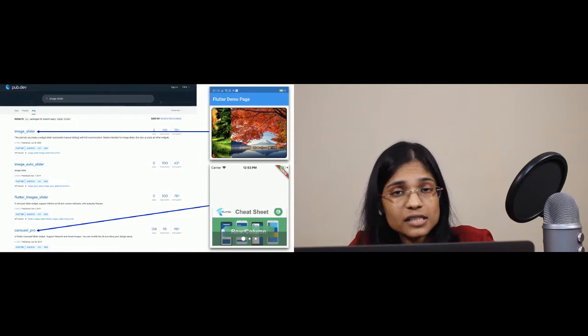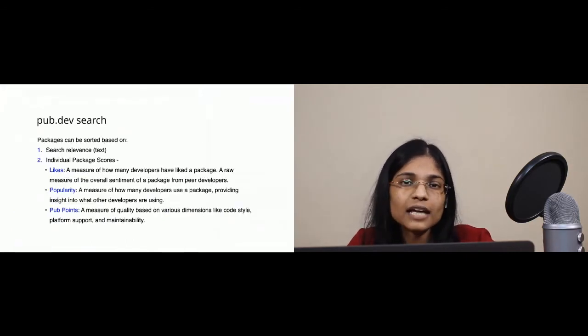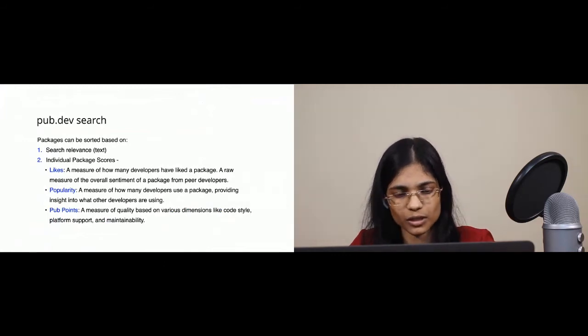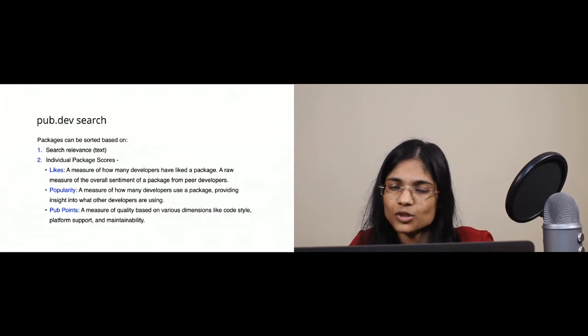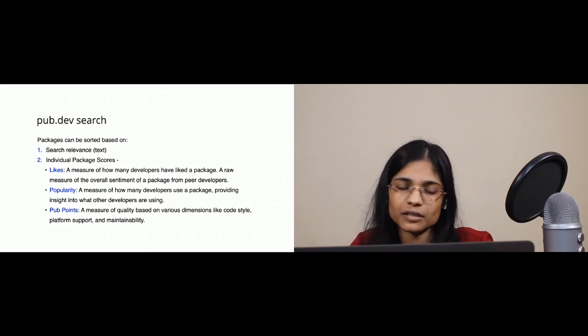So before going on, let's take a step back and analyze how search at pub.dev works. Packages on pub.dev are sorted based on their search relevance, that is, the text that you enter, and individual package scores. Now, individual package scores are based on three parameters.